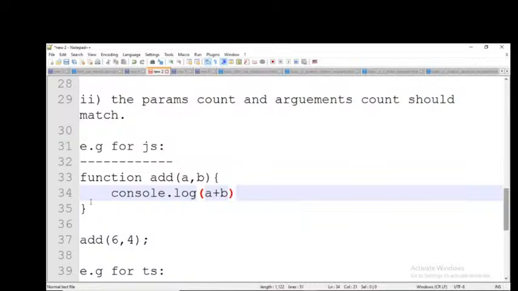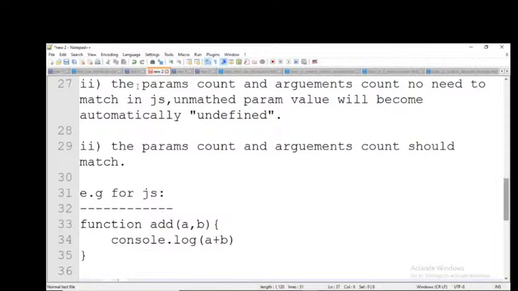Now here I am sending only one argument, 6. Now respond, what is the output I will get, as per the description? Actually we get the output as NaN, not a number. Why? Because of the description I have written: the parameter count and argument count need not match. Since they need not match, it doesn't throw an error. Why? Because an unmatched parameter value automatically becomes undefined.